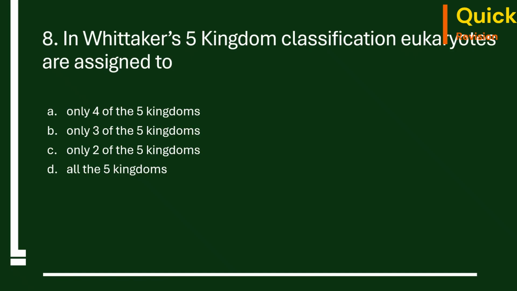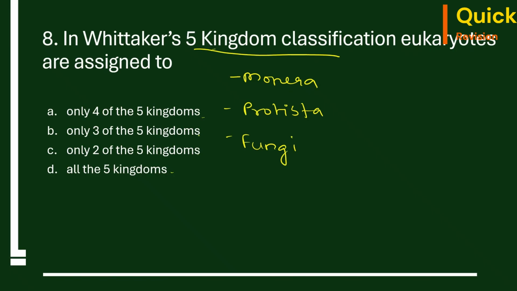Eighth question. In Whittaker's 5 kingdom classification, eukaryotes are assigned to only 4 of 5 kingdoms, only 3 of 5 kingdoms, only 2 of 5 kingdoms, all of the 5 kingdoms. First, let's see what are these 5 kingdoms. We have Monera, the first one, then Protista, then fungi, plantae, and the last one is the Animalia. So these are the 5 kingdoms.